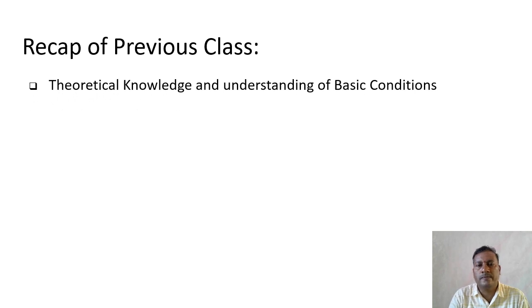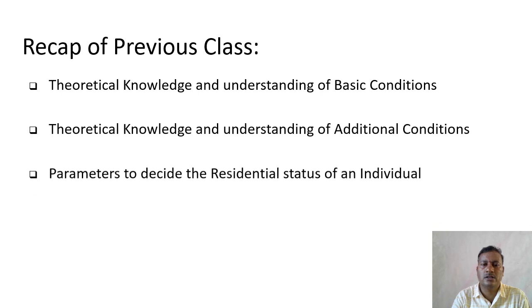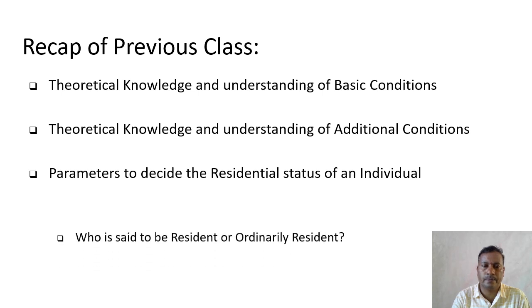Before we move to the solving of the problems on residential status of an individual, in the previous session, you might have studied the theoretical aspect of the basic conditions, additional conditions, and the parameters that will determine the residential status of an individual.